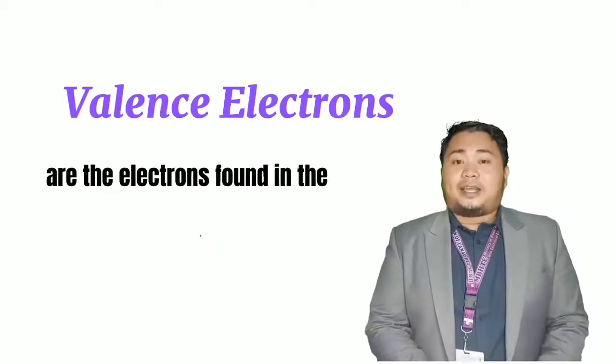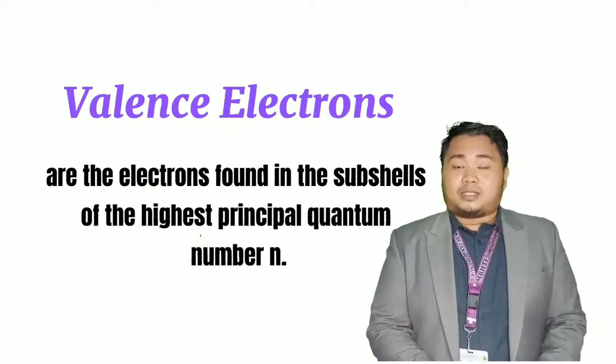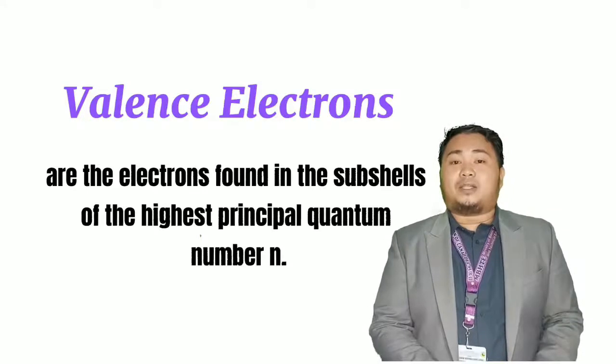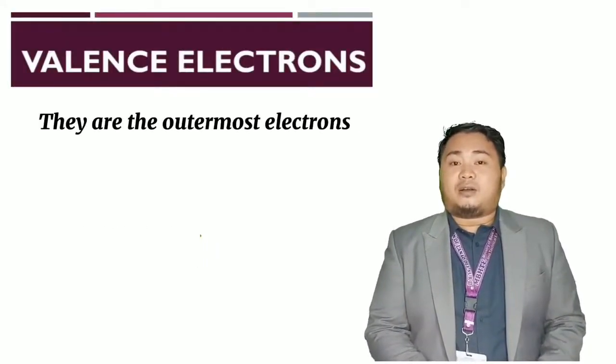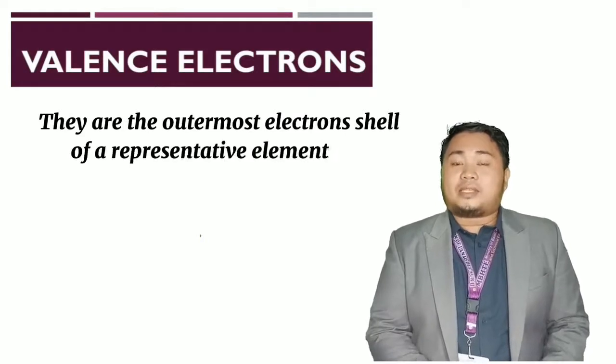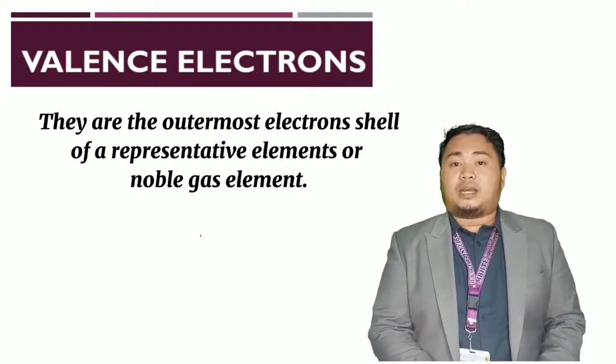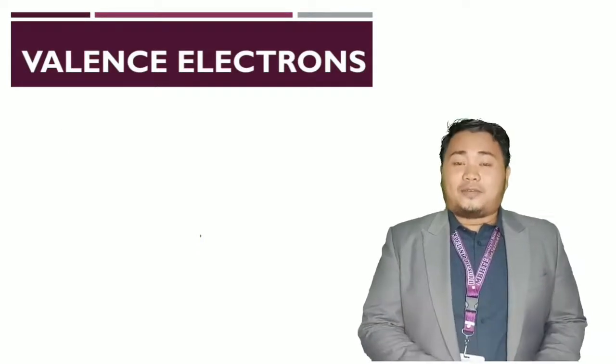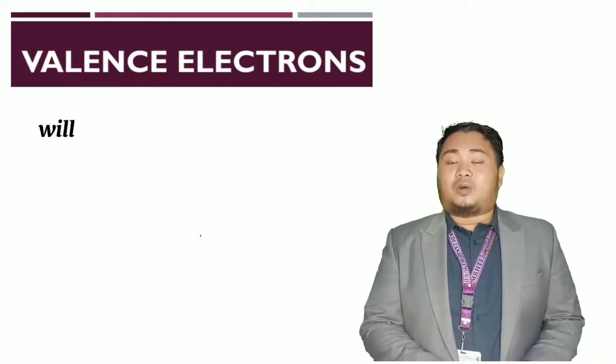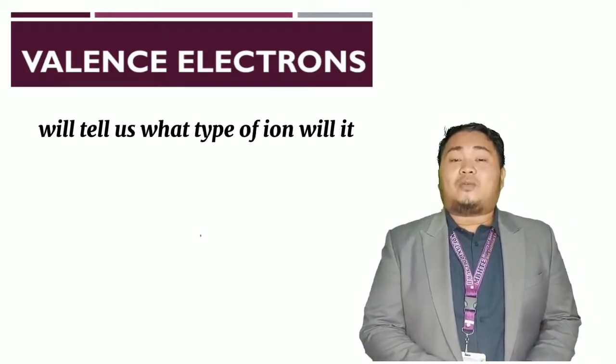Valence electrons are the electrons found in the subshells of the highest principal quantum number n. They are the outermost shell of the representative and the noble gas elements. The valence electron of an atom will tell us what type of ion it will possess.